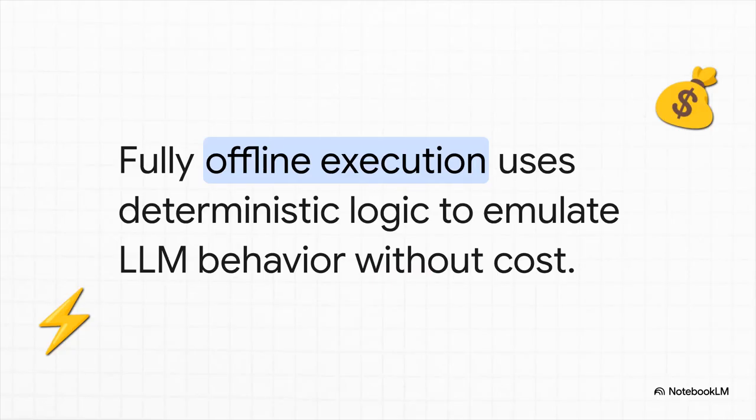What this means is we achieve enterprise-grade routing entirely offline. By actively replacing expensive LLM API calls with pure deterministic Python logic, we maintain the exact same complex decision trees and system behaviors as production, but with literally zero API cost.